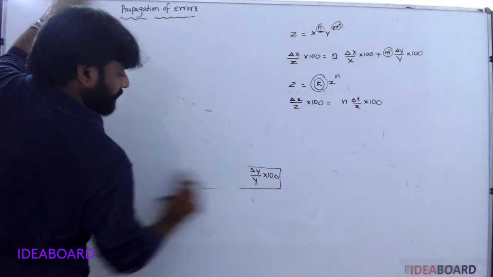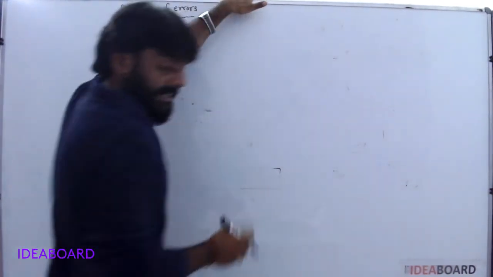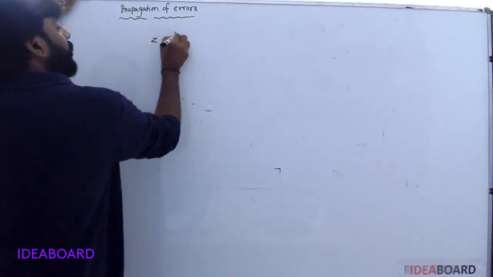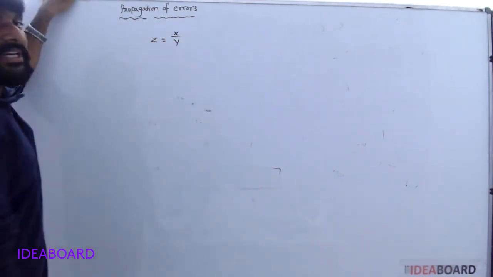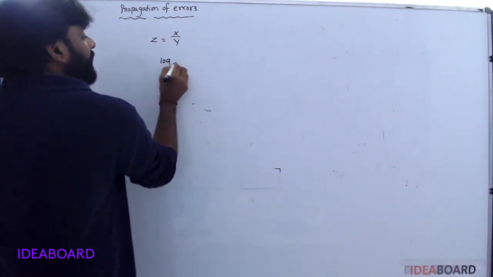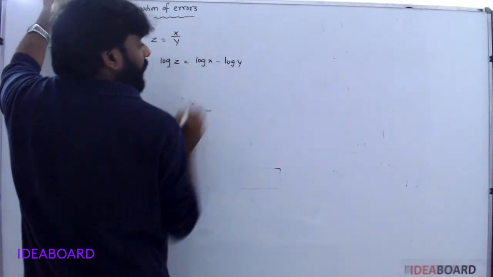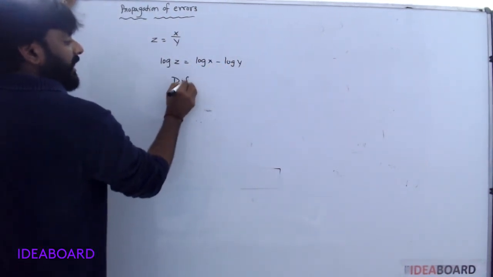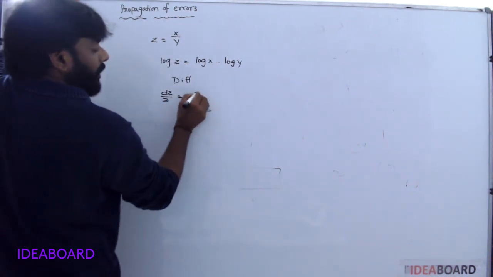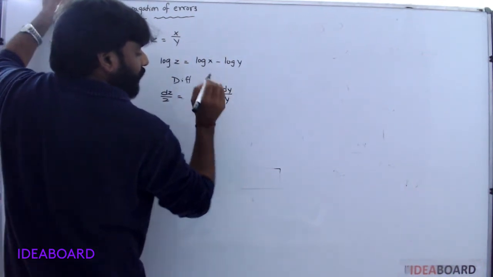Next, division. In division, z is equal to x by y. Log applied here: log z is equal to log x minus log y. Differentiating this, dz by z is equal to dx by x minus dy by y.